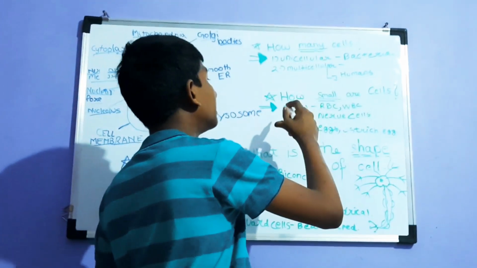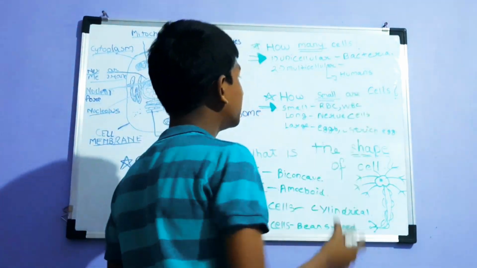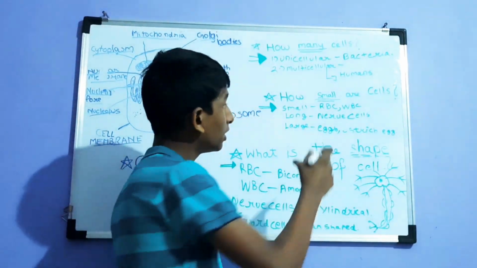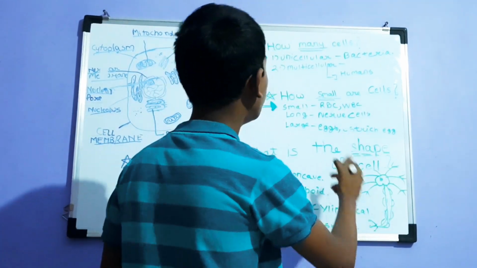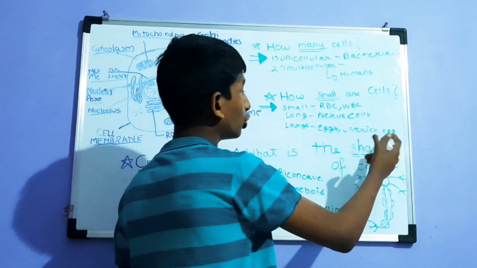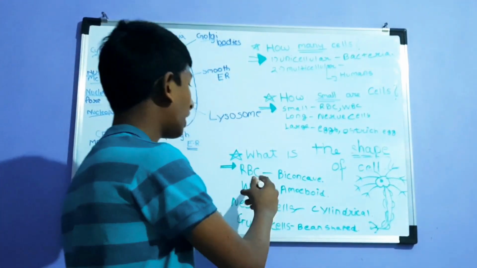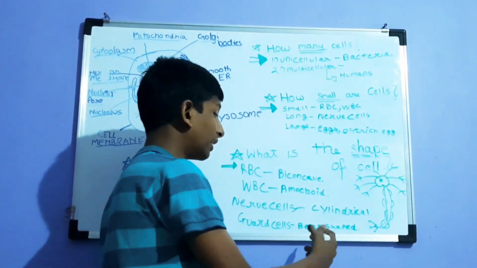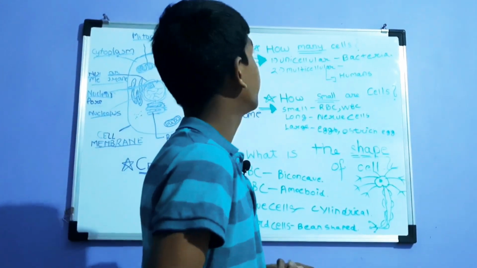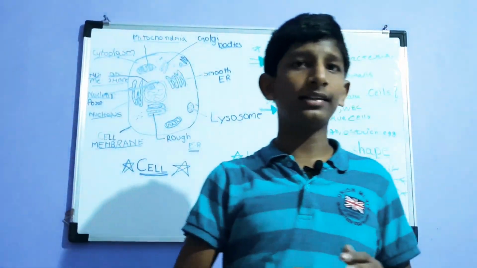Now how small are cells? Small cells are RBC and WBC, which are very small, microscopic. Long cells are nerve cells, which are long, as I drew here. Large cells are egg cells and ostrich cells. And what is the shape of cells? RBC biconcave, WBC amoeboid, nerve cell cylindrical, and guard cell bean shape. So those were the main important cells.